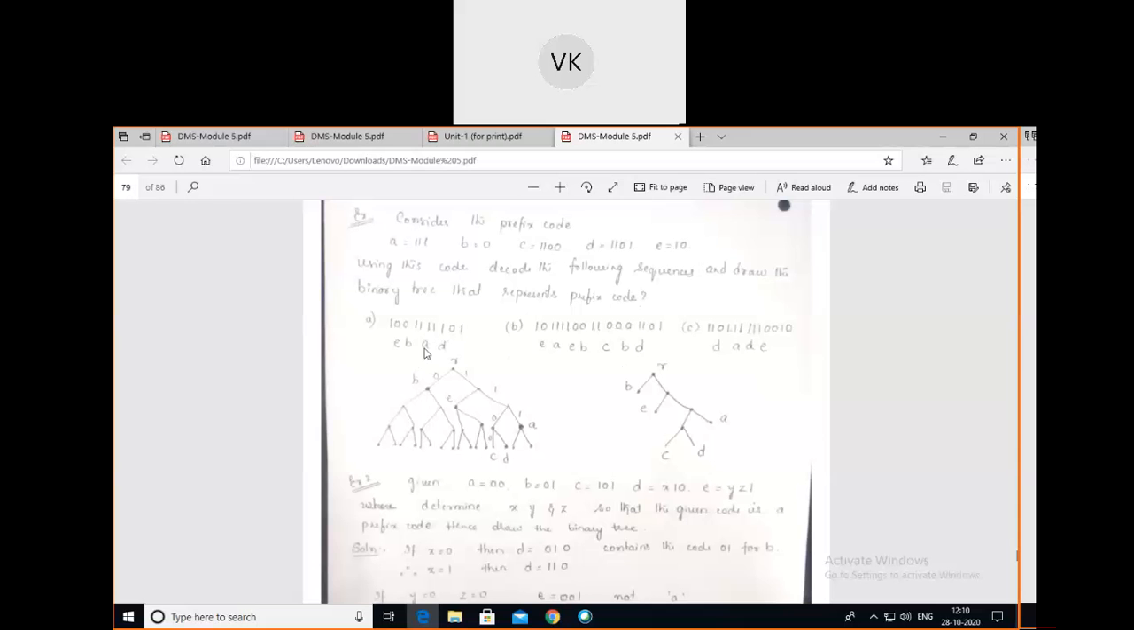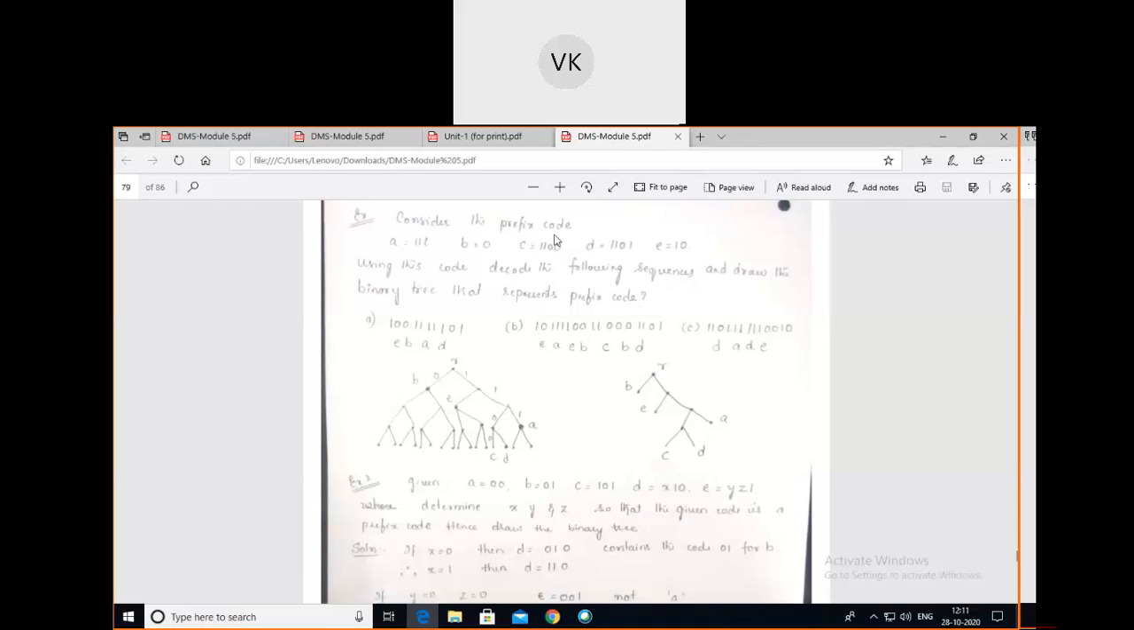What are the steps? First we should construct the full binary tree. What is a full binary tree? In the tree, if all the leaves are having degree 1, then that tree is called a full binary tree. What will be the height of the tree? It depends upon the maximum length of the binary sequences for the given symbols.